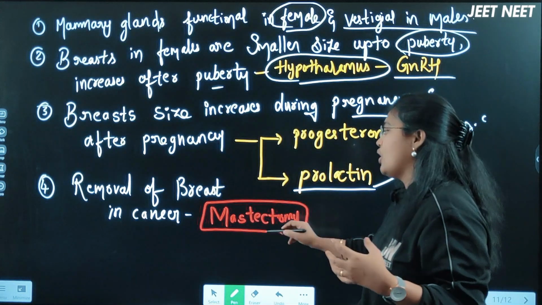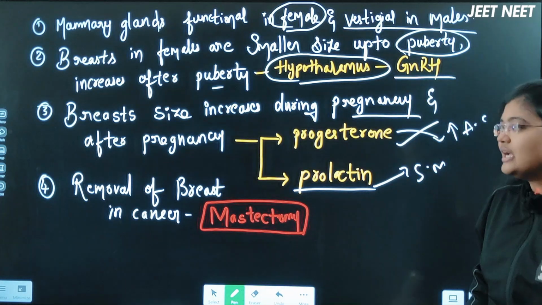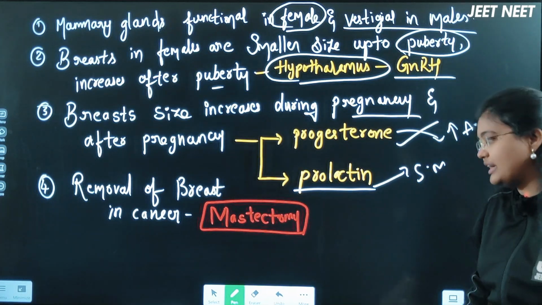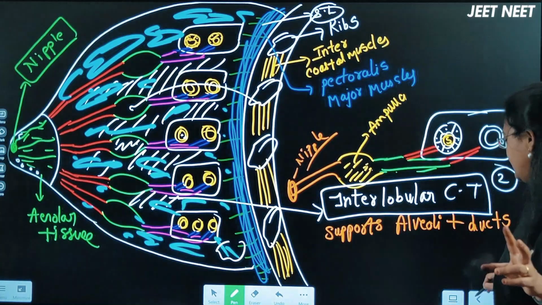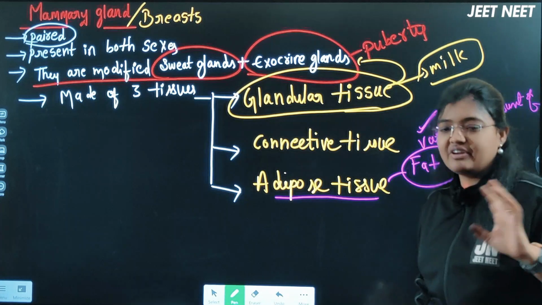That process we will call as mastectomy actually. The removal of the breast in the female body will be called a mastectomy. Clear? Every point of NCERT we clearly discussed here now, right? Mammary glands. I am revising very fast here.